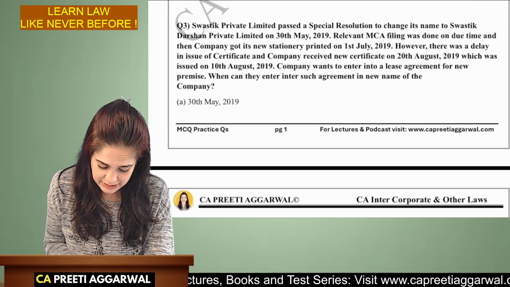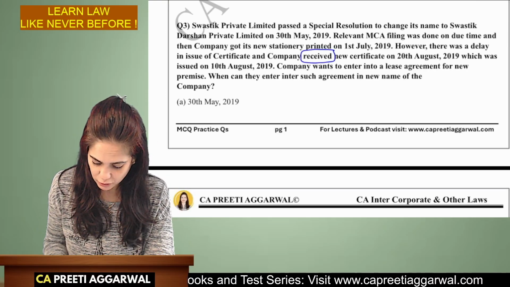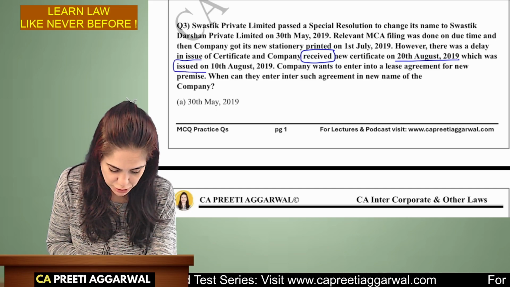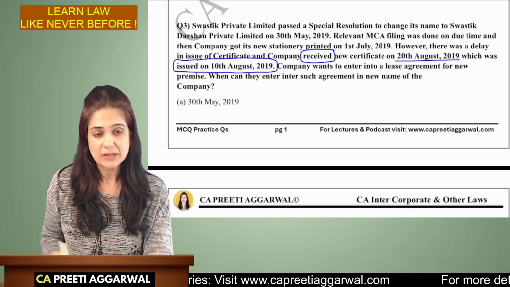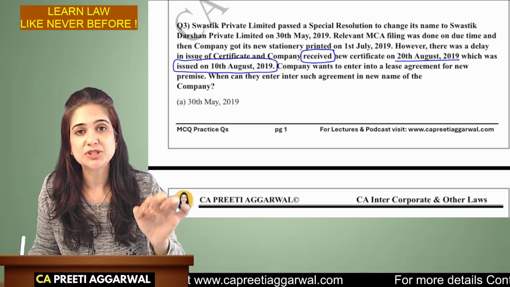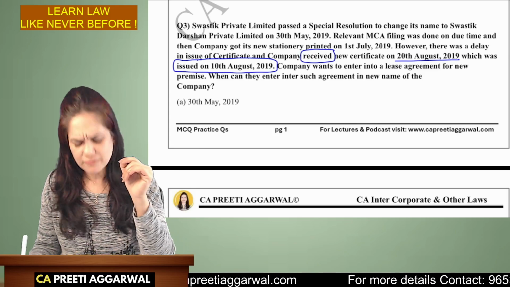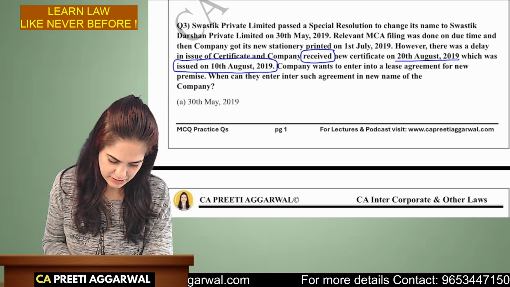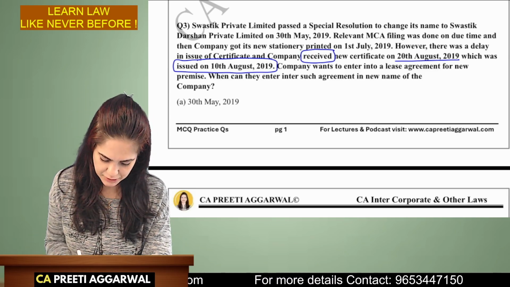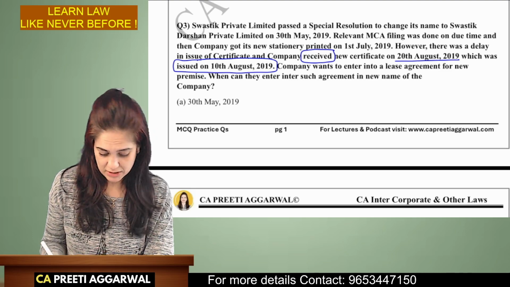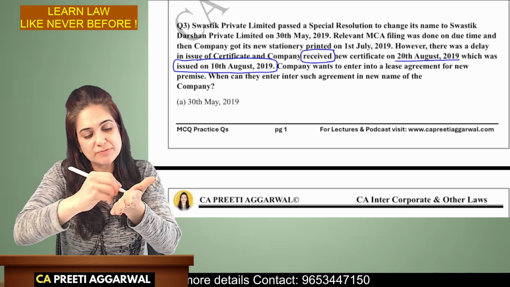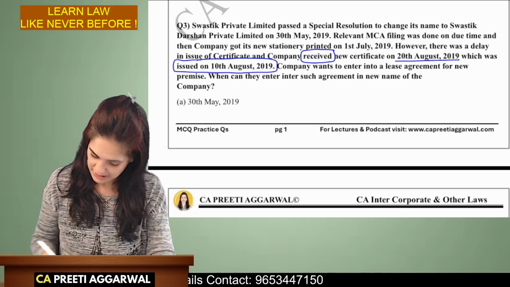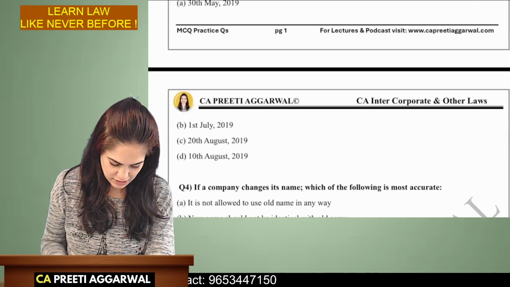Next, the company passed a resolution. They received the certificate of incorporation on 20th, but it was issued, it means the date which was mentioned was 10th. So from which date can we consider that the company has entered into the agreement? The date on which it received, or the date on which it was issued? Yes, the date on which it was issued.